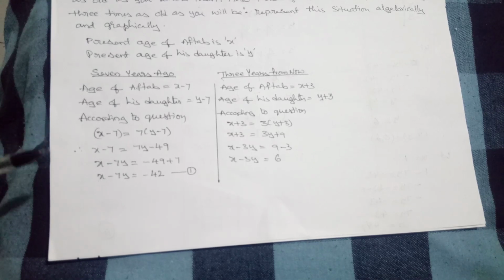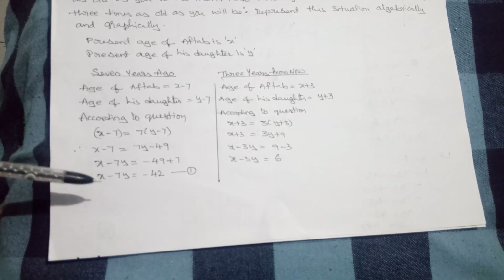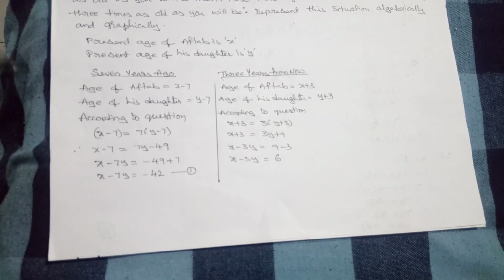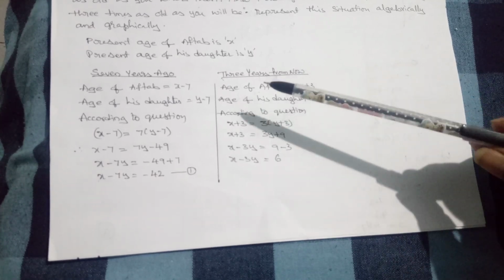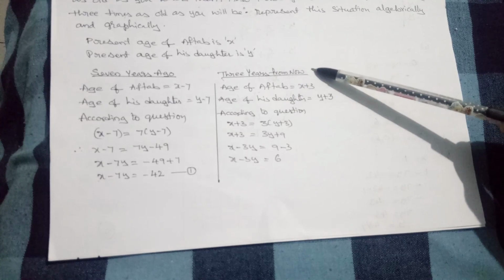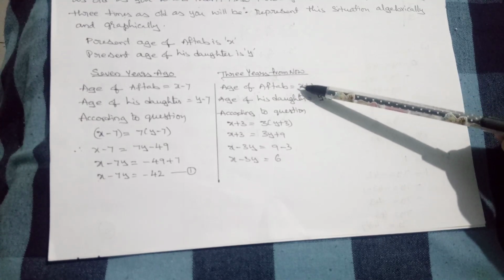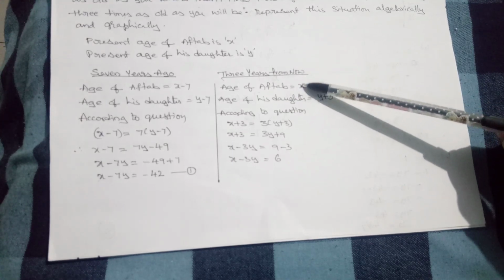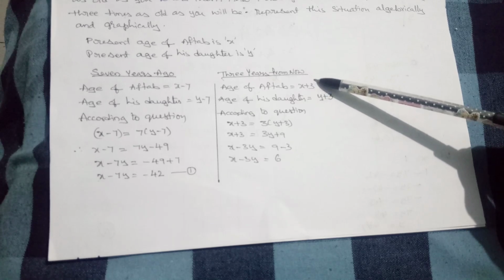Can you understand what is called two variables? What is the first variable? Age of the father. What is the second variable? Age of the daughter. Now let's go to the other condition. 3 years from now, the age of the father is X plus 3.